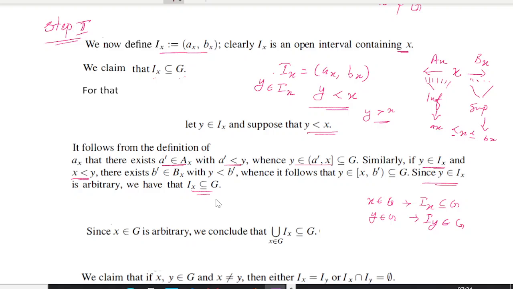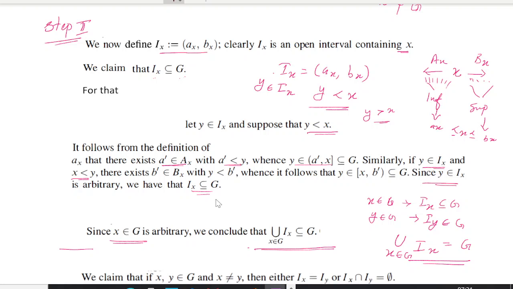I am taking the collection as the union over x belonging to G of such intervals. So definitely this will result in G, right? Since x belonging to G is arbitrary, we can conclude that this union of intervals is nothing but G itself. So our step 2 we have finished here.